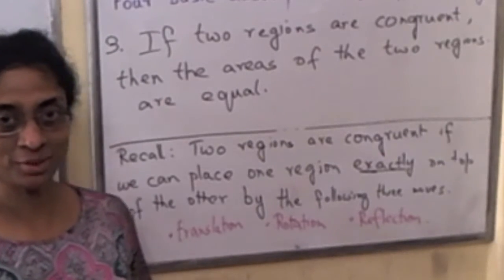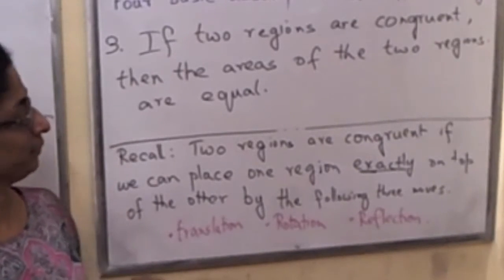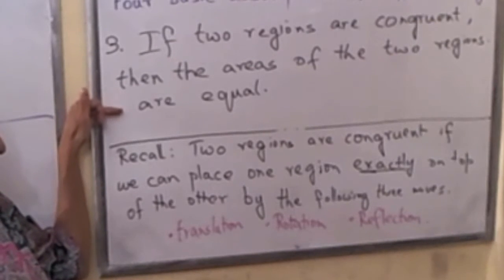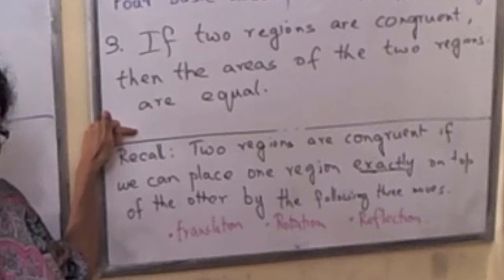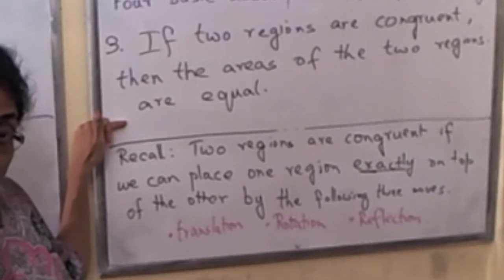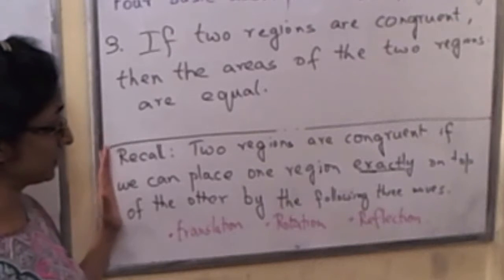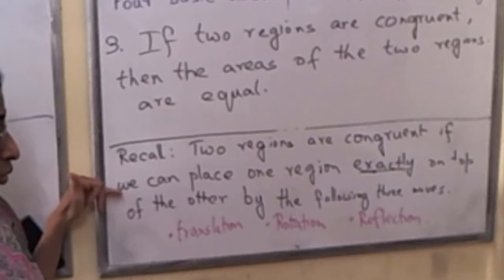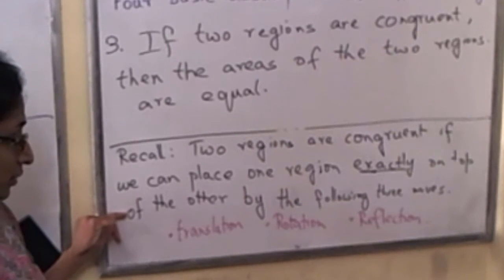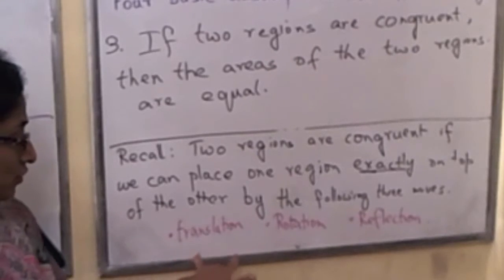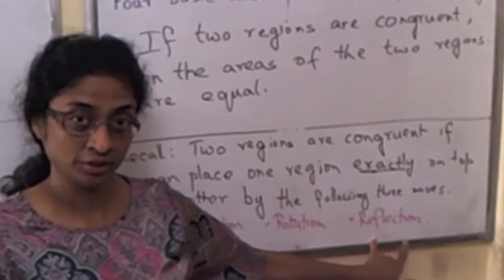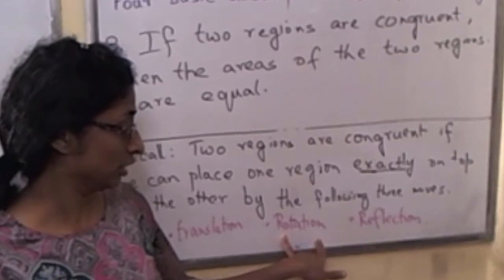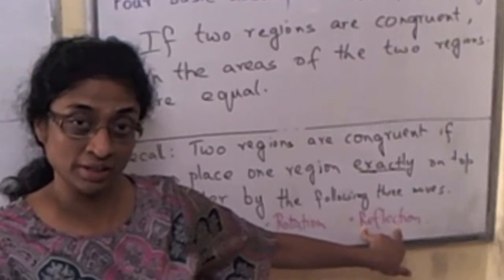Now on to assumption number 3 about areas. Let's read it together. If 2 regions are congruent, then the areas of the 2 regions are equal. So let me quickly review what the definition of congruence is, and this is an informal definition. 2 regions are congruent if we can place one region exactly on top of the other by the following 3 moves: translation, rotation, reflection. In the future we'll be more precise and we'll say translation along a vector, rotation around a point, and reflection about a line is what we'll say.